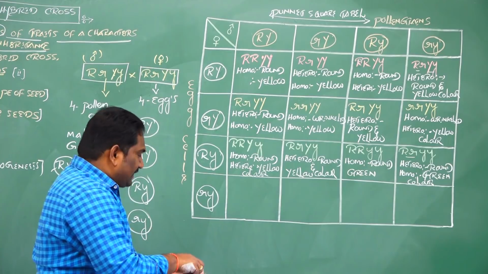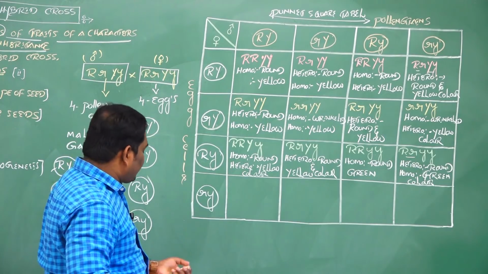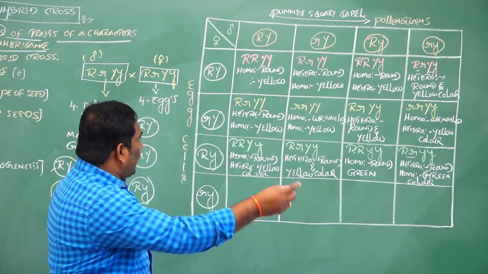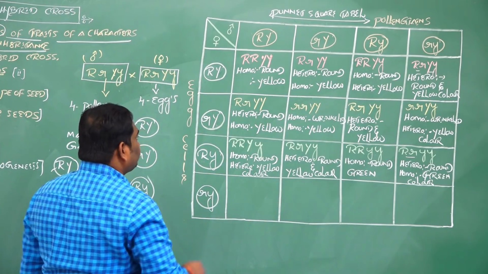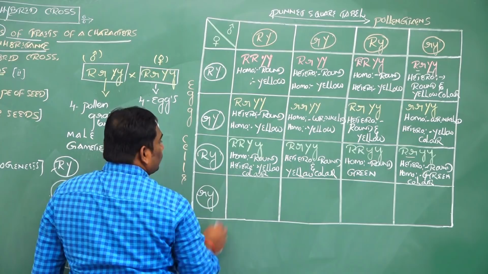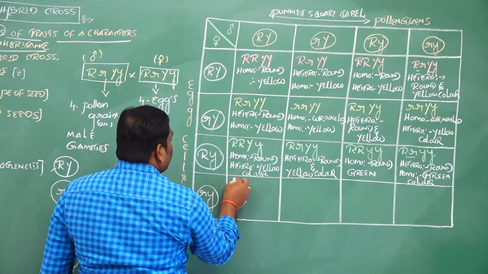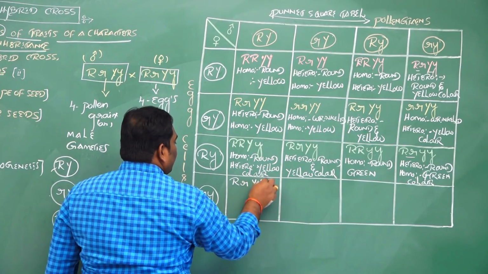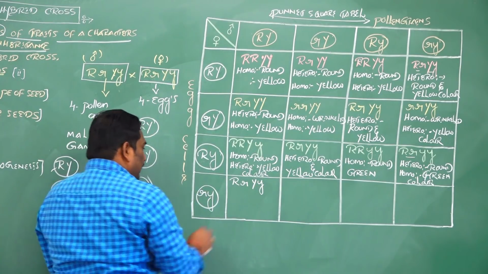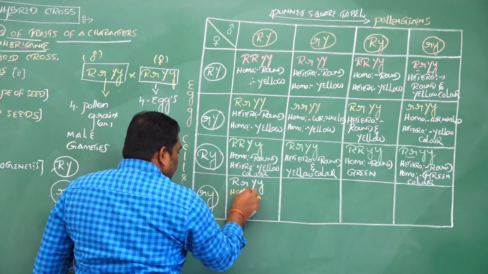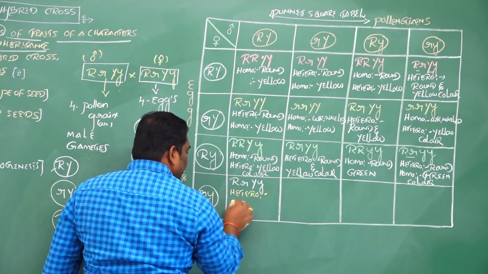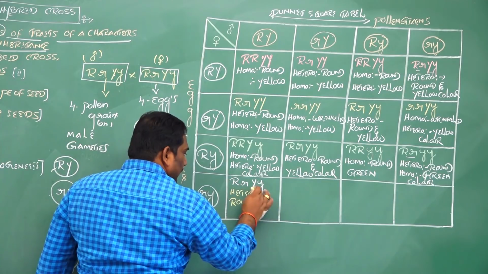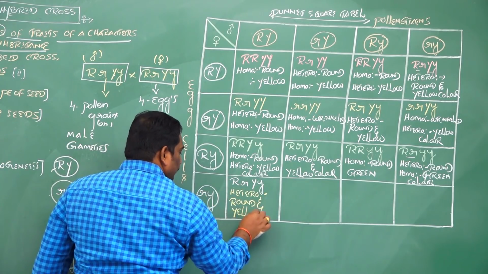The last case is small r small y crosses with capital R capital Y. Here capital R small r, capital Y small y, both are heterozygous. Heterozygous rounded shape of seeds and yellow color seeds.